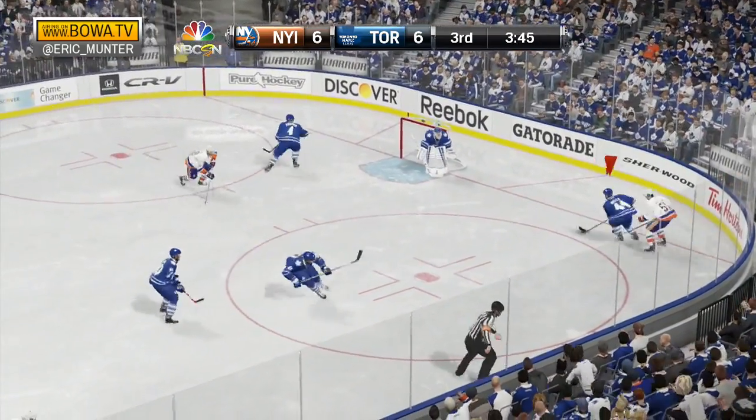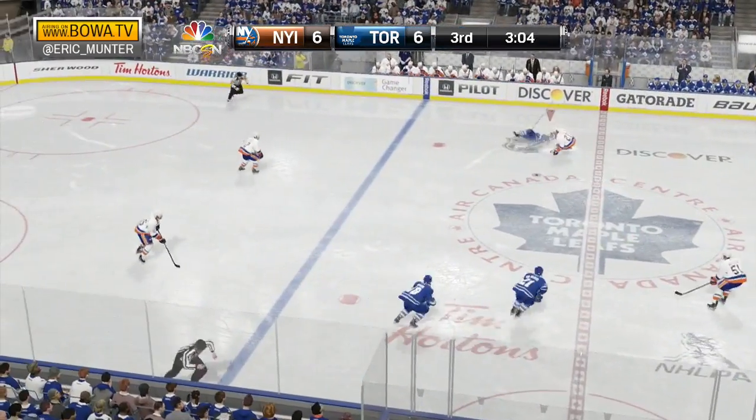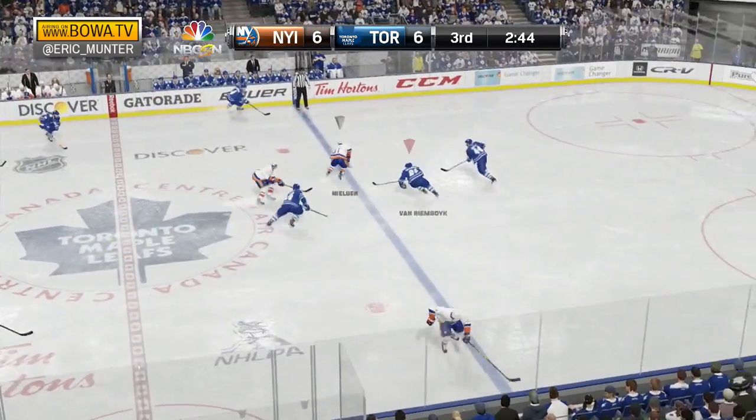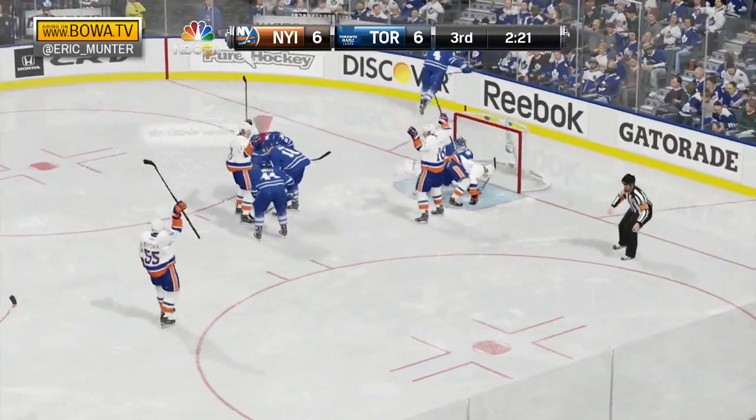Hit in the corner. Toronto has the puck in its own end, breaking it out. Kadri takes a huge hit at center from Lee. Now Nielsen, Franz Nielsen on the left wing. Scores!